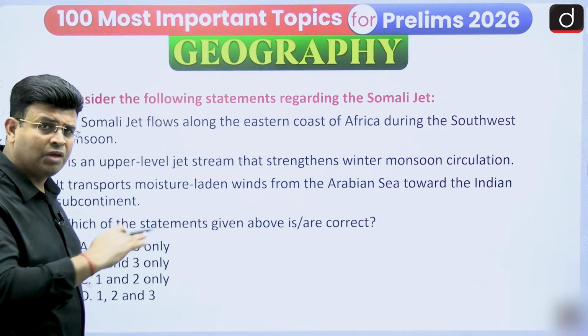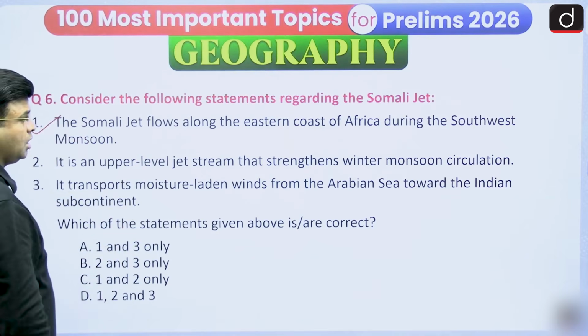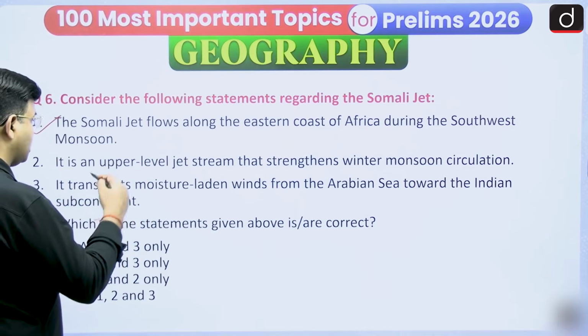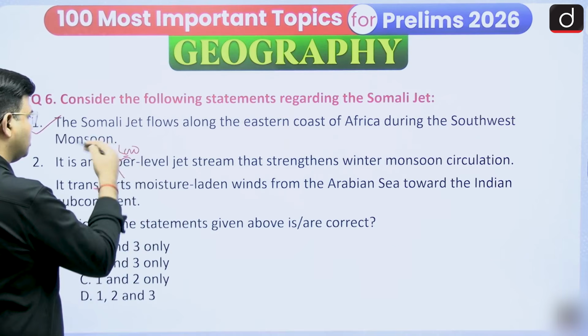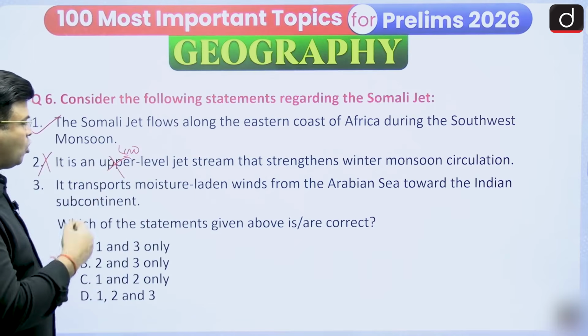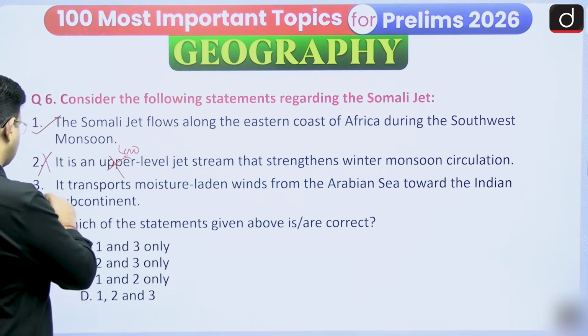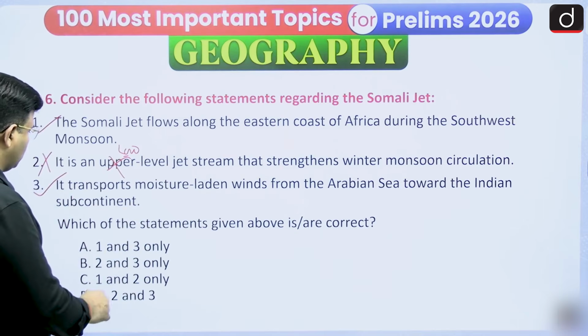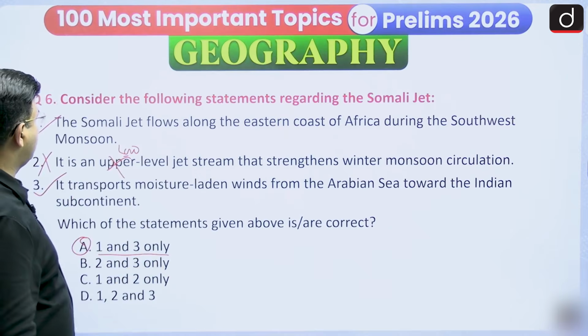It is an upper level jet stream that strengthens the winter monsoon. No, it is a low level jet stream. It is not upper level, it is a low level jet stream. So if it said low level, then it would be correct, otherwise it is wrong. And it transports moisture laden winds from the Arabian Sea towards the Indian subcontinent. Yes, that is a correct statement, so option A, 1 and 3, is correct regarding that.